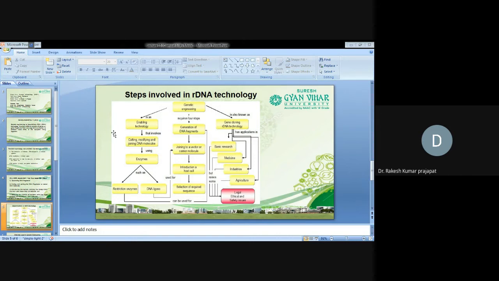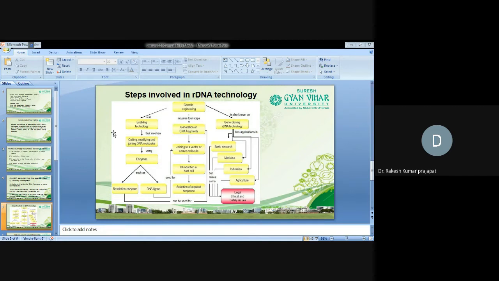Okay, so all these enzymes together we can use to create a recombinant DNA molecule. Recombinant DNA means, suppose a gene segment is going to be introduced into a vector molecule. A vector molecule is generally used to introduce a foreign gene into the host cells.